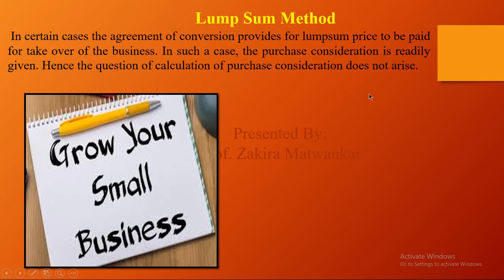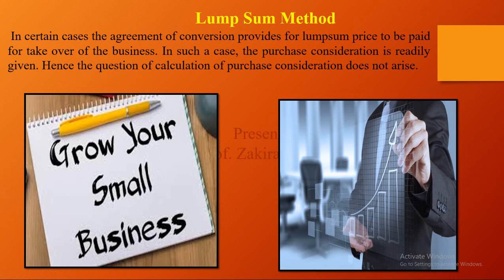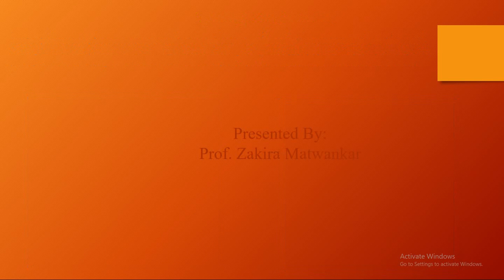According to these methods, PC values are given to the partnership firm, and it gives ideas to grow your small business. We have to convert our business into a limited company. This is the main goal, and the main objective of the conversion is that we have to earn more, we have to go in an upward direction. Our profit margin, of course, we have to earn more and more in the proceeding years. So that is our main goal according to the conversion.